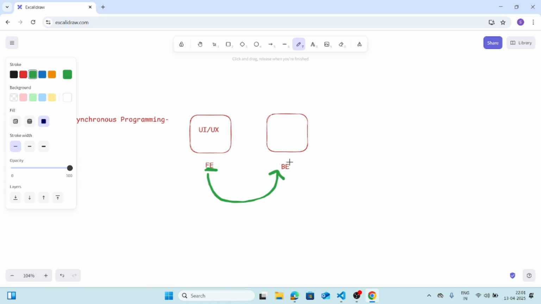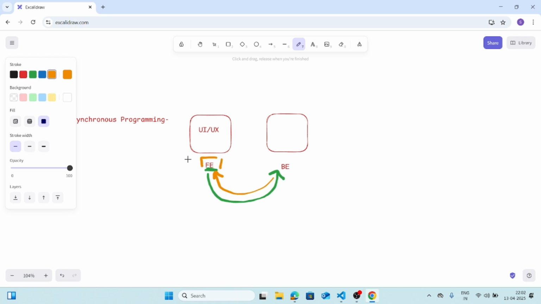If yes, the confirmation will come from the backend, and then I will simply be logged in on the front end side. BE will send the data, yes or no. They will have some protocols and so on. Just get the rough idea, the high level idea. So BE will check whether the answer is yes or no.